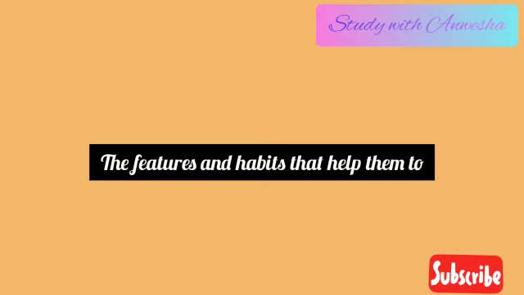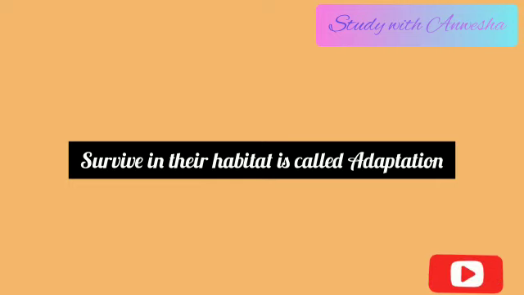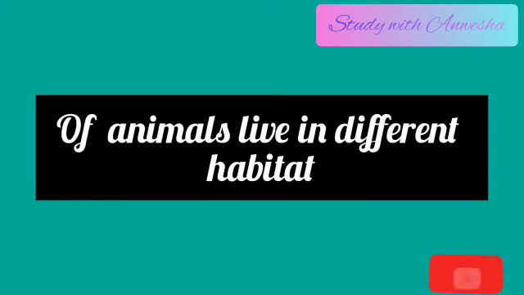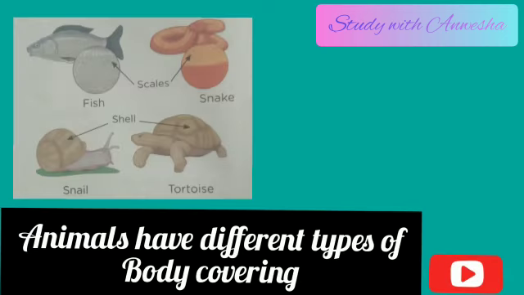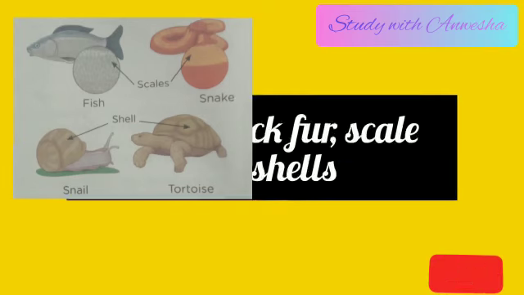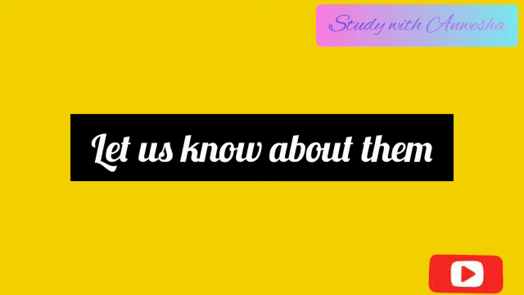Adaptation. The features and habits of organisms that help them to survive in their habitat is called adaptation. Let us learn about some adaptations of animals living in different habitats. Body covering. Animals have different types of body covering such as thick fur, scales and shell. Let us know about them.